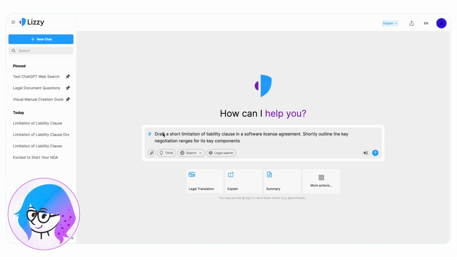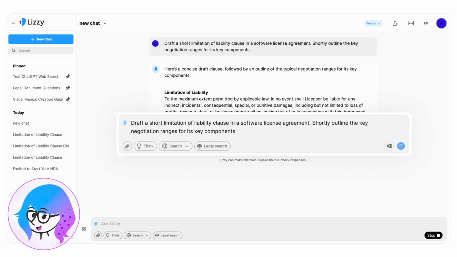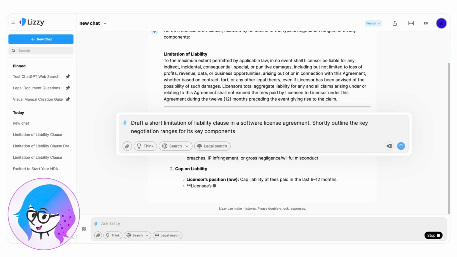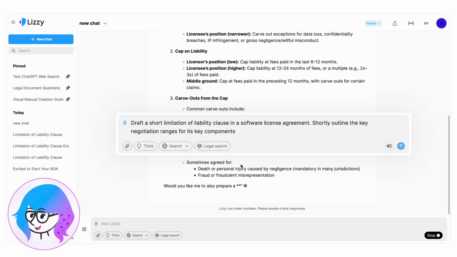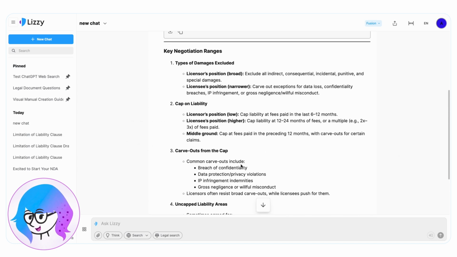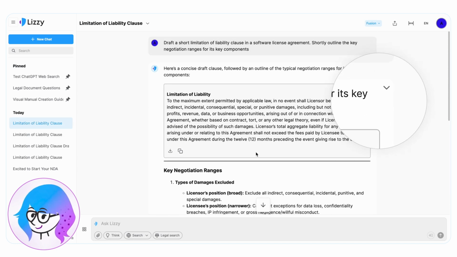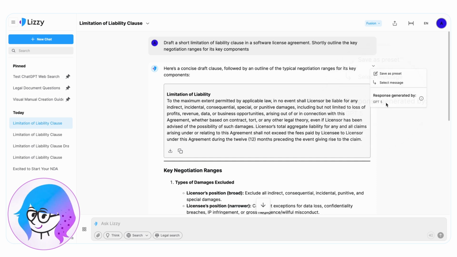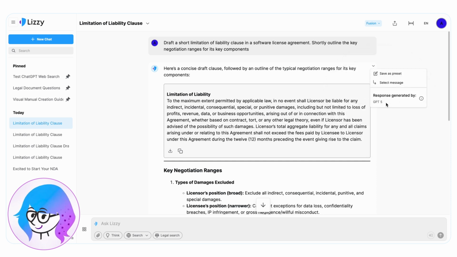Let's begin with drafting a clause in English. Draft a short limitation of liability clause in a software license agreement. Shortly outline the key negotiation ranges for its key components. Lizzy will, of course, return an answer. By clicking the small triangle in the top right corner of the response, you can see which model generated it. In our case, GPT-5. Lizzy selects the optimal model depending on the task. We'll explain more about that later.